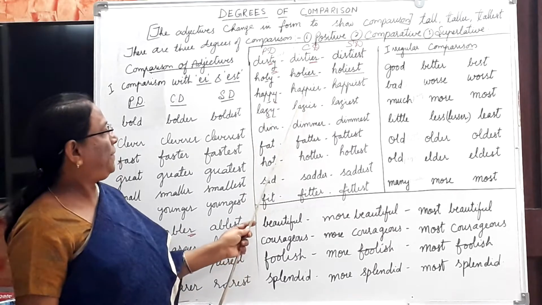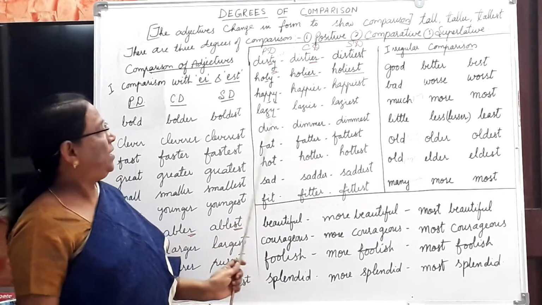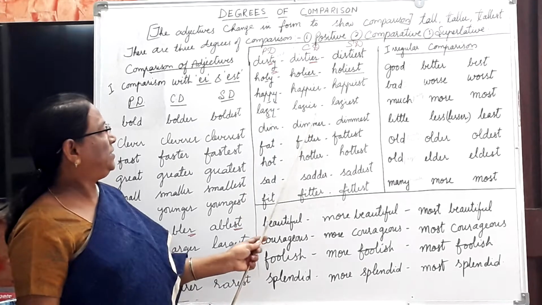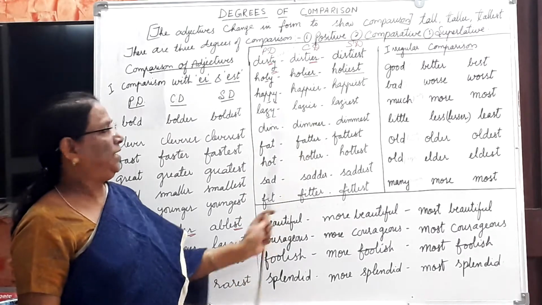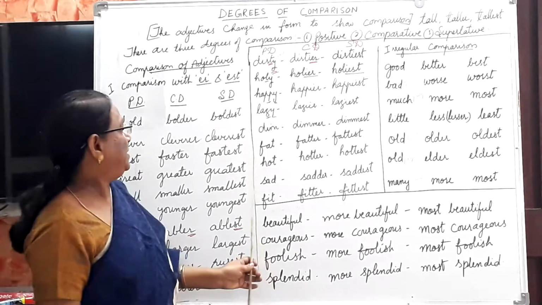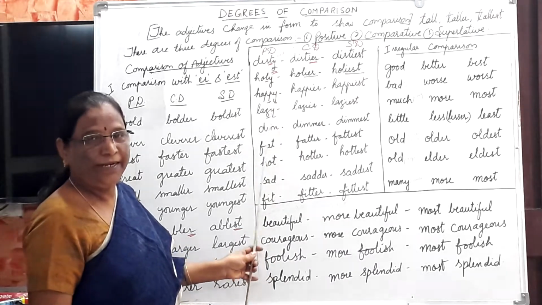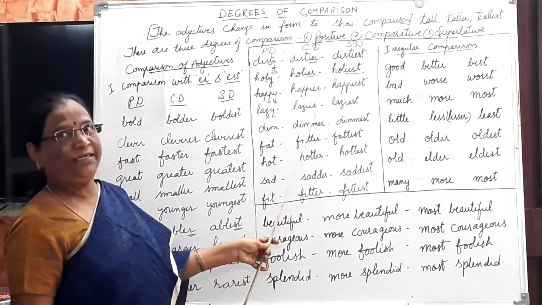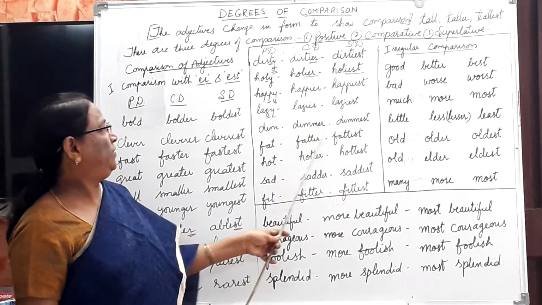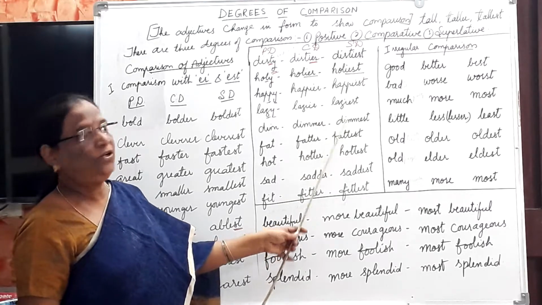Happy, happier, happiest. Lazy, lazier, laziest. As it ends with Y and is preceded by a consonant, IER is added for comparative and IEST for superlative.